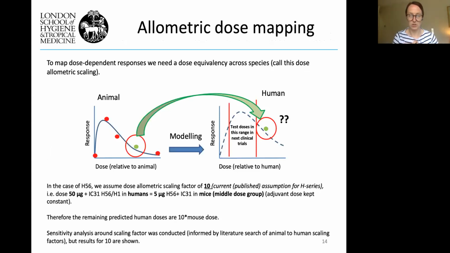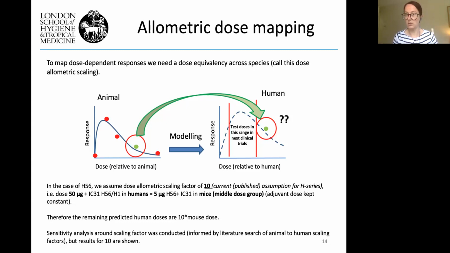To map the dose-dependent responses, we need a dose equivalency across the species, and I'm calling this the dose allometric scaling. In the case of H56, we actually assume that the dose allometric scaling factor is 10. This is the current published assumption around these H series vaccines in TB. So in the case of this data, this means that for the 50 microgram dose in humans, we're saying that the equivalent dose group is the 5 microgram dose in mice, which was the middle dose group.